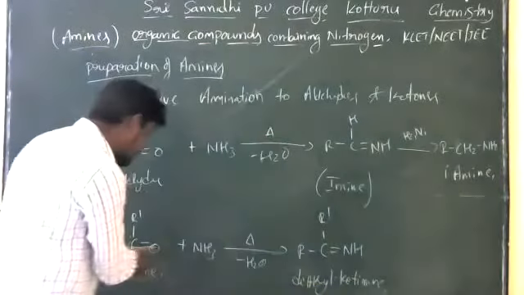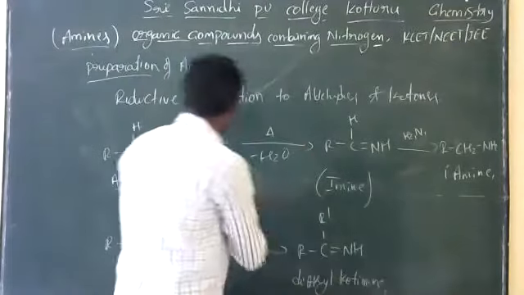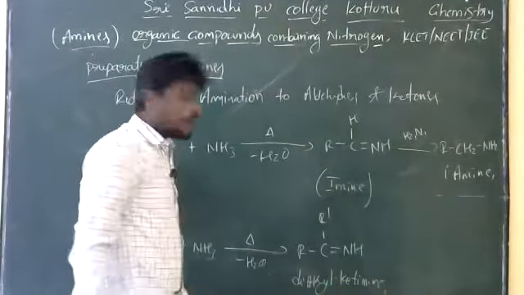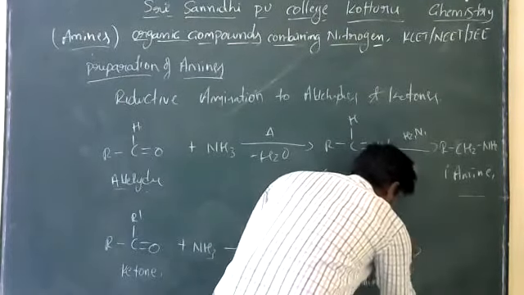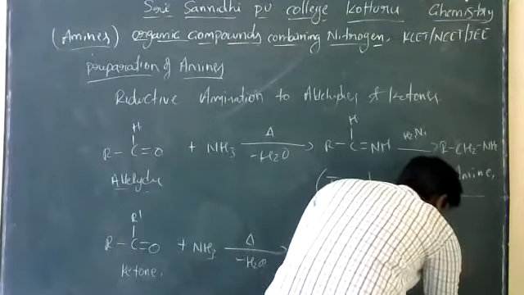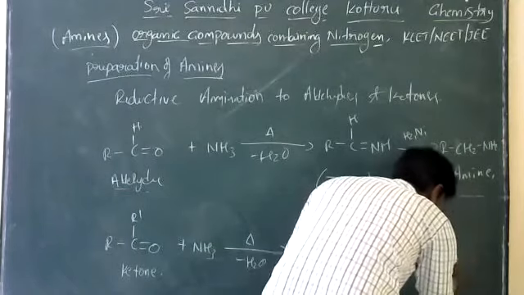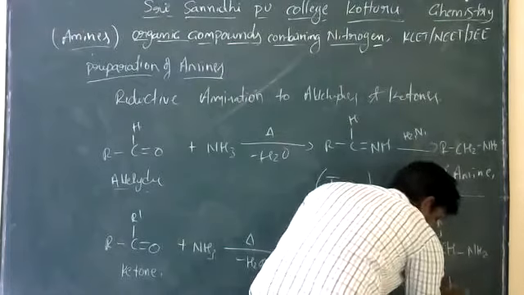So in the presence of the ketone, what is the byproduct? Dialkyl ketimine. So in the aldehydes, what is the byproduct? Imine is the byproduct. And also it produces the amines. Sorry, here it produces the secondary amine. Here it produces the primary amines.